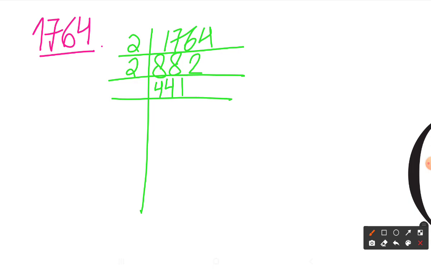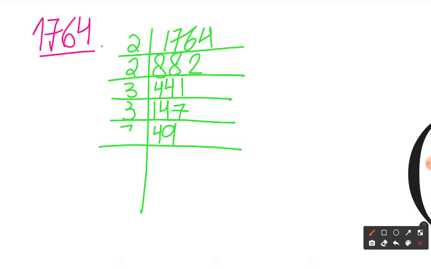Now if I add up all the digits, I get 9. So that means it's divisible by 3. I'll get 1, 4 and 7. Then 7, 8, 9, 10, 11, 12. Again it's divisible by 3 because if you add up all the digits, I get 12. So let's do it. So I'll get 4 and 9. Now 49 is the square of 7.